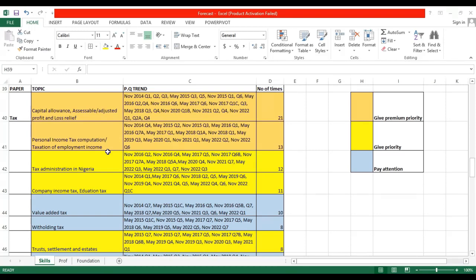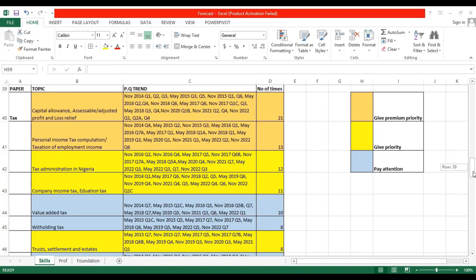All right, the next will be your company income taxation as well as your education tax, the CIT and your education tax. It's been examined about 11 times from November 2014 till last diet also, that's November 2022. So your CIT, your education tax might come as a full question, as a sub question or part of a question. However ICAN chooses to examine that, you should be prepared, and that's why this video is very important for you right now.